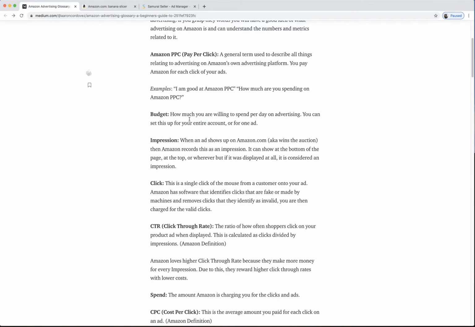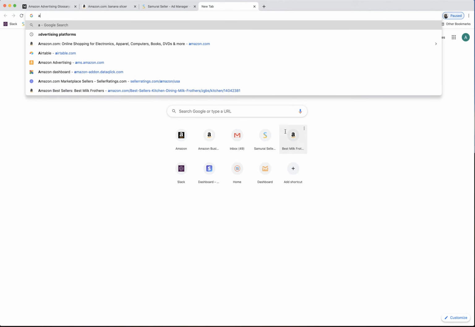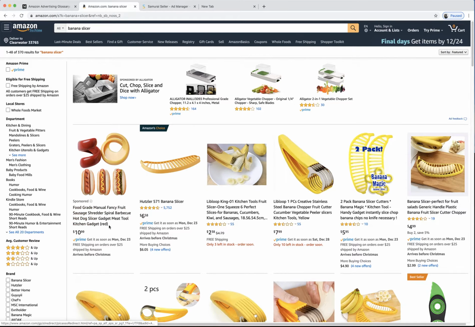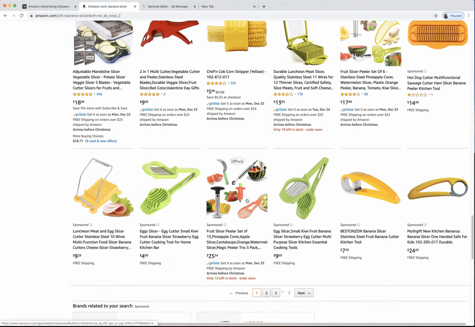Cool, pretty simple. Impression. Okay, an impression is just when your ad shows up. So I will show you what that looks like. This is an impression right here. It showed up. Nobody clicked. Okay, cool. You don't actually pay for impressions, but right here, these also got impressions down here too. This is an impression. Boom, boom, boom.